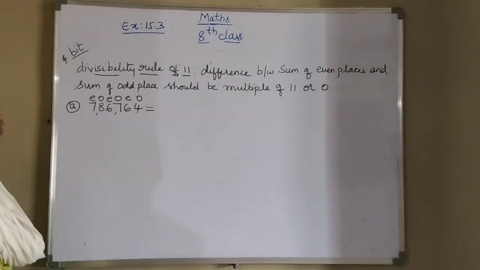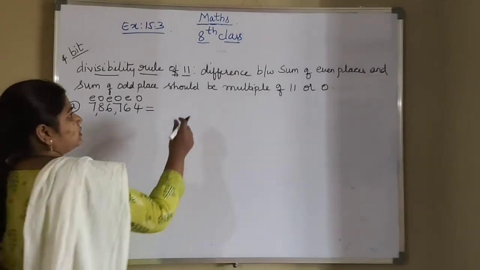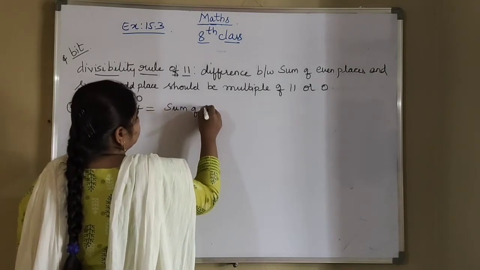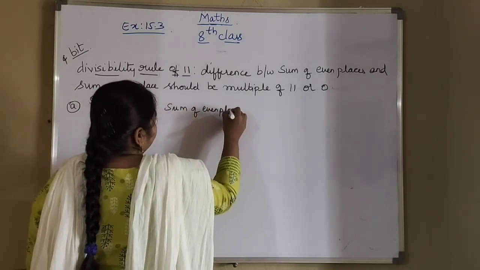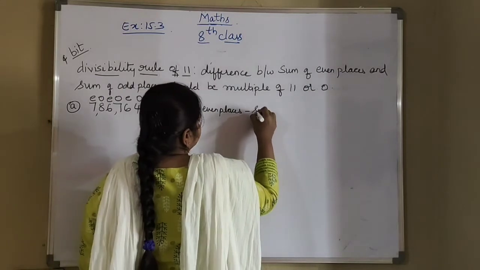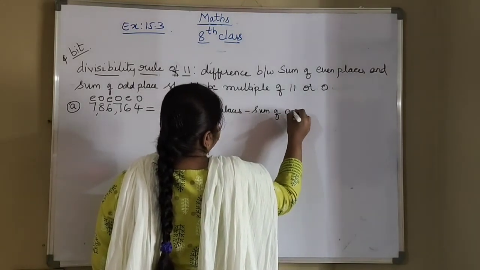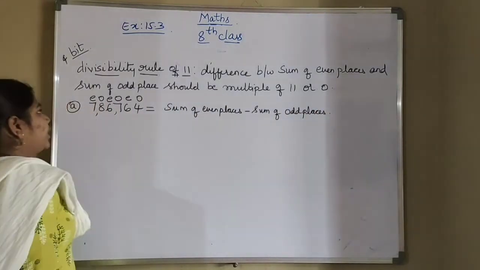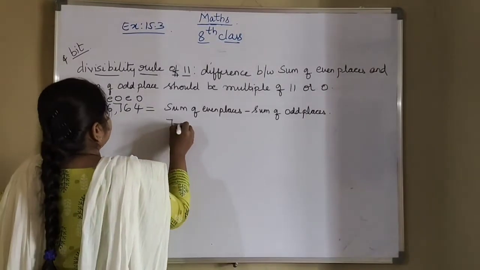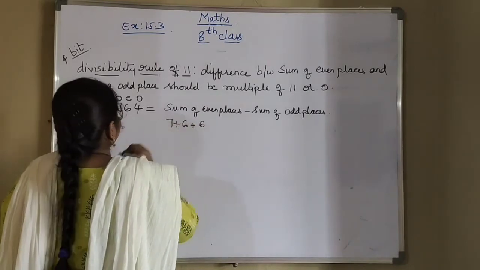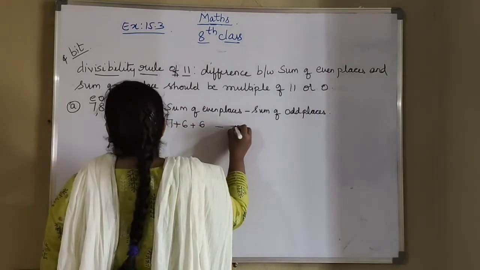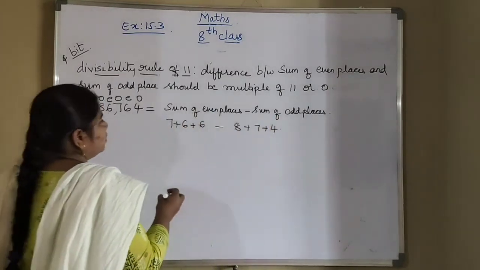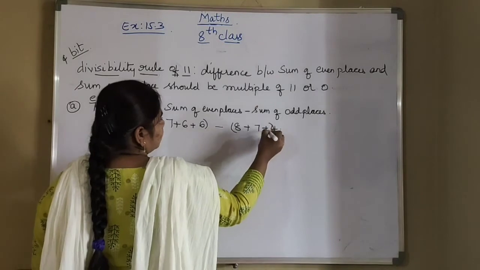Okay. Now, what do we have to do with the sum of even places and sum of odd places? We take the difference. So sum of even places minus sum of odd places. What are even places here? 7 plus 6 plus 6. And what are odd places? 8 plus 7 plus 4. So we have to add this first.